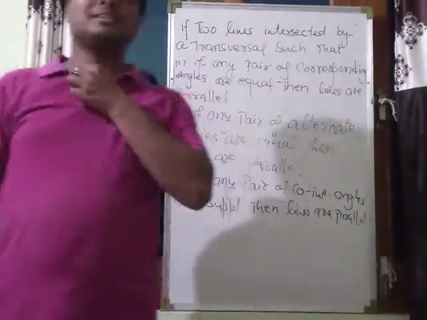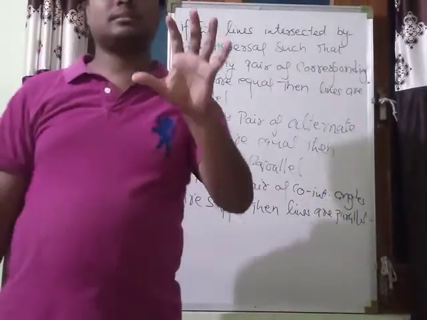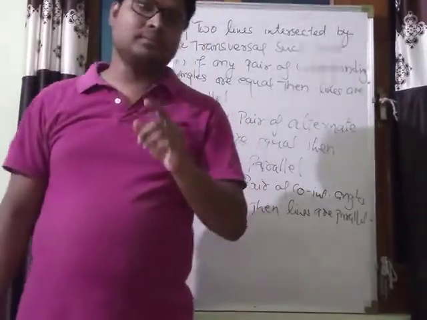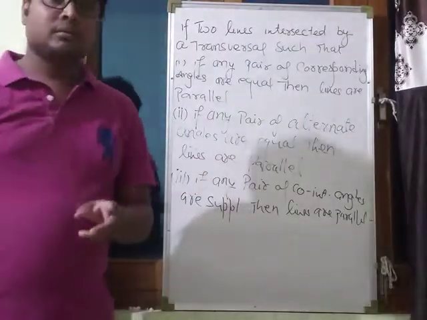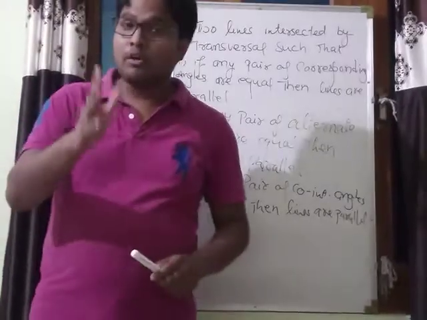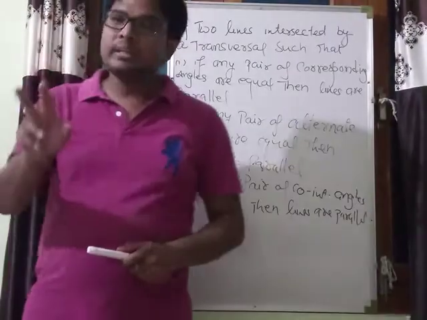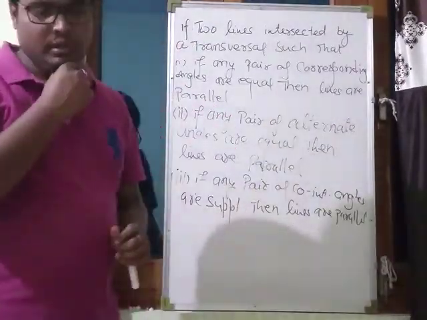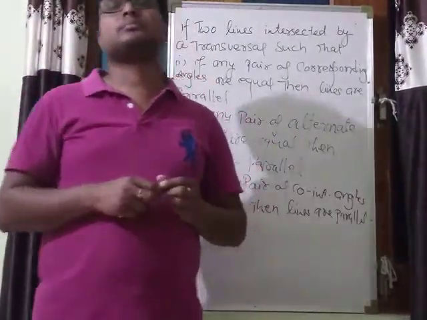Good morning, students. Last time we had seen that if two lines are parallel, intersected by a transversal, then the pair of corresponding angles are equal, the pair of alternate angles are equal, and the pair of co-interior angles are supplementary. Today we will see its converse.